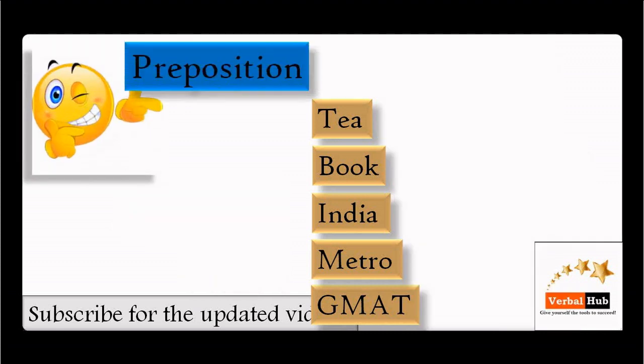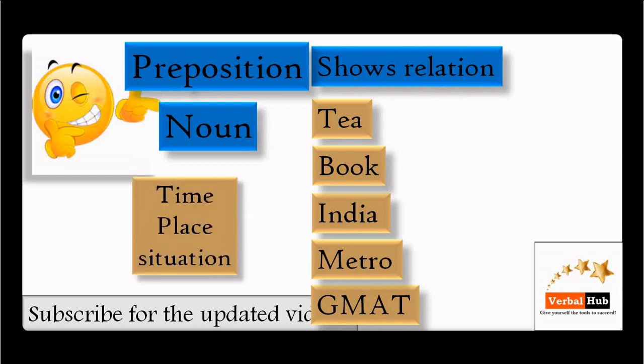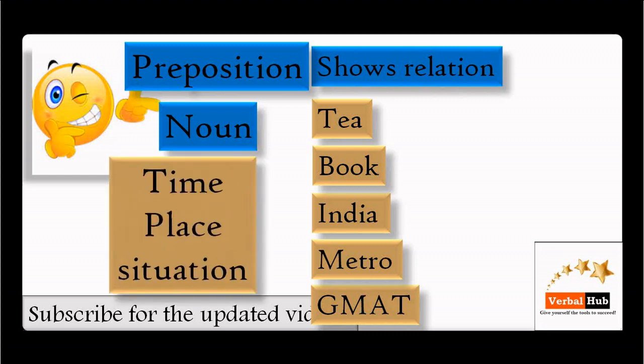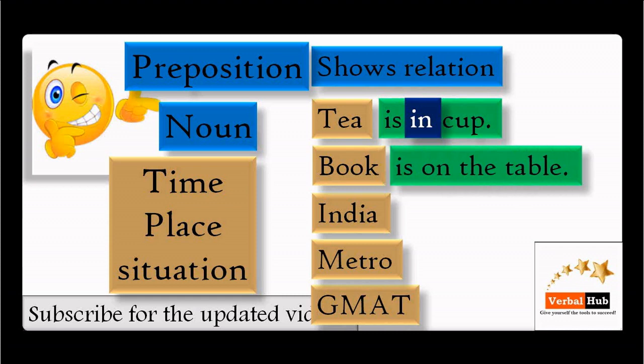All right. Preposition. What is a preposition? It shows the relation of a noun with a noun. So any word that shows a relation from noun to noun in terms of time, place and situation is called a preposition. Look at the sentence: tea is in cup. So what is the location of tea? That is the cup, right? That's called place, and here in is that relation. That is why it is a preposition. Look here, book is on the table.